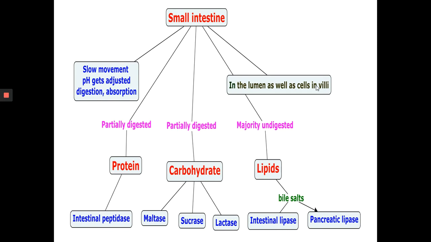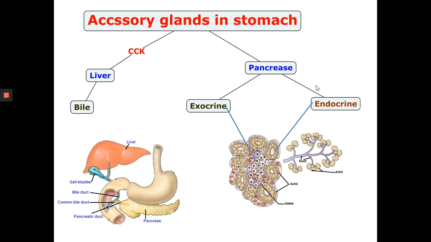The brush border of the cells contains a number of enzymes. They are maltase, which breaks down disaccharides into two molecules of glucose. Sucrase breaks sucrose into glucose and fructose. Lactase breaks lactose into glucose and galactose. Intestinal lipase breaks fats into fatty acids and glycerol. Intestinal peptidase completes protein digestion by digesting peptides into their amino acids.